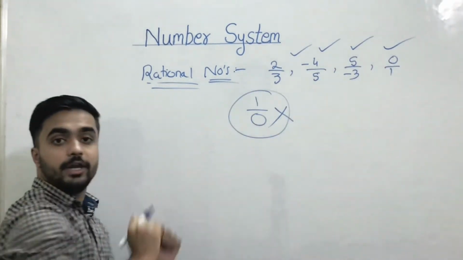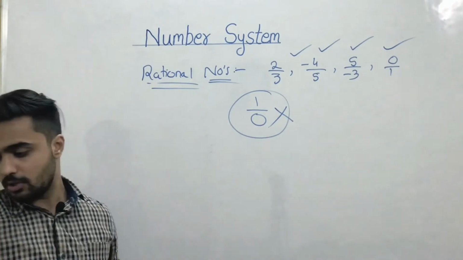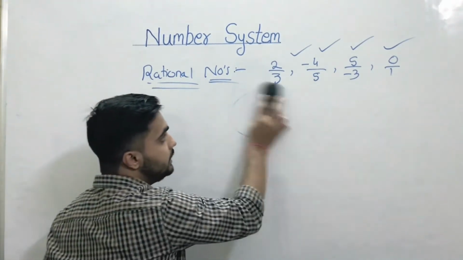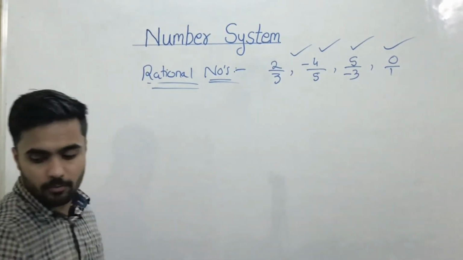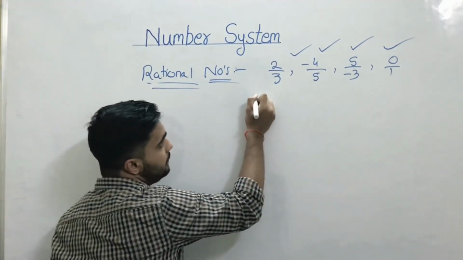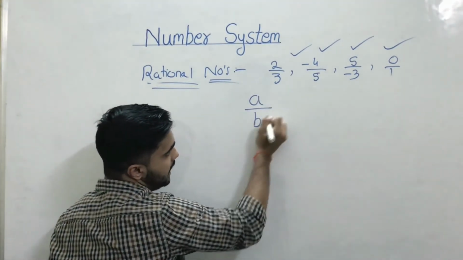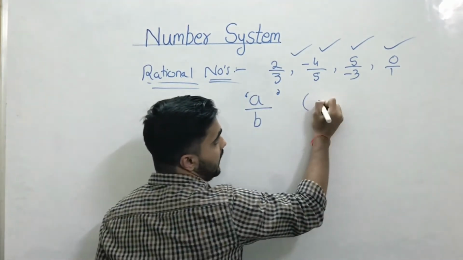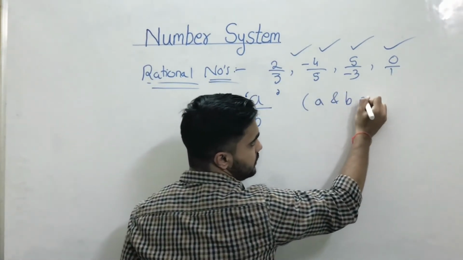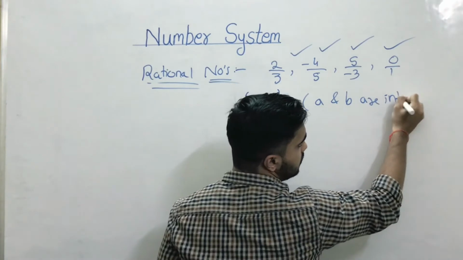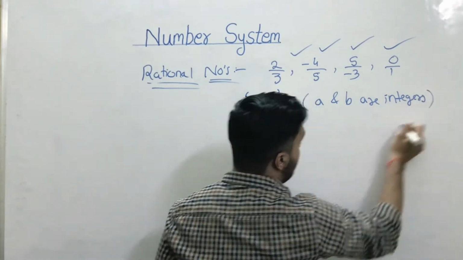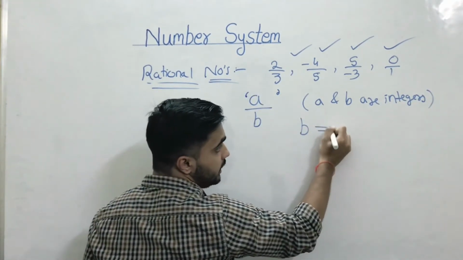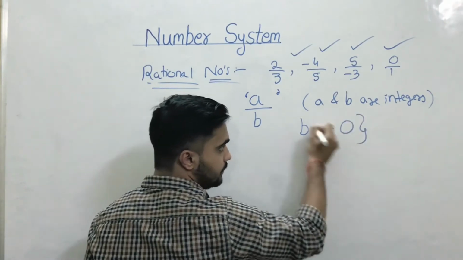Now we'll see according to the definition. So a number which can be written in A upon B form. So a number in the form of A by B, and the condition is where A and B are integers and B is not equal to 0.